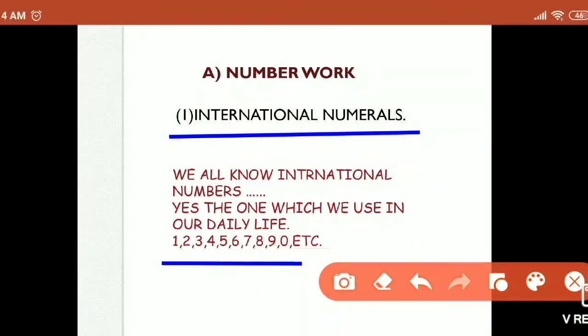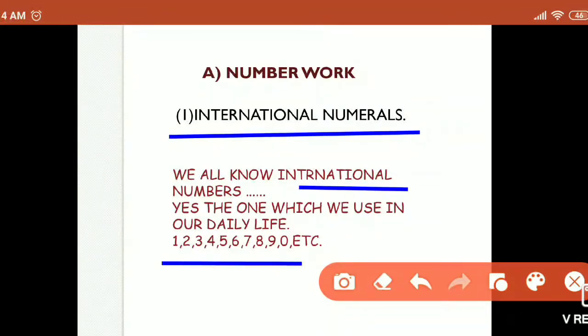We all know international numbers. Yes, the ones which we use are these numbers: 1 2 3 4 5 6 7 8 9 and 0.